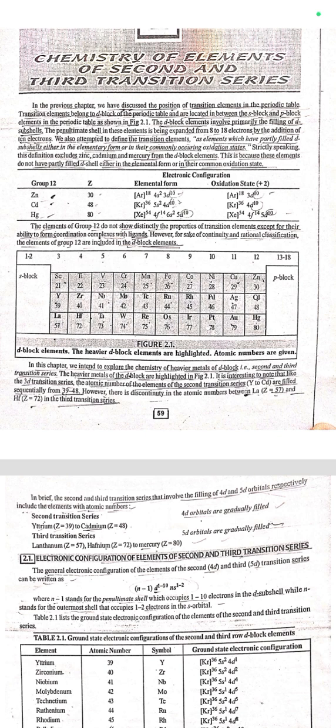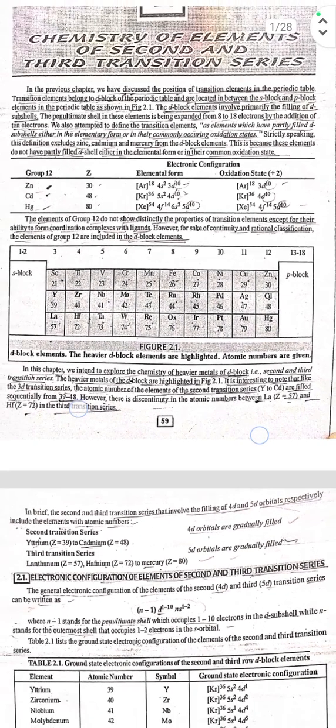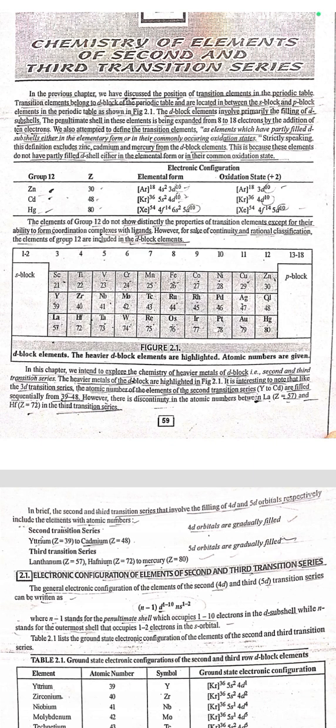Our next chapter for the visually impaired is Chemistry of Elements of Second and Third Transition Series. In the previous chapter, we have discussed the position of transition elements in the periodic table. Transition elements belong to the d block of the periodic table and are located in between the s and the p blocks in the periodic table, as shown in figure 2.1.